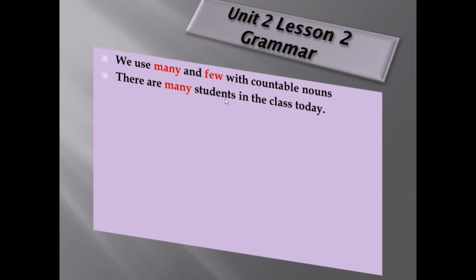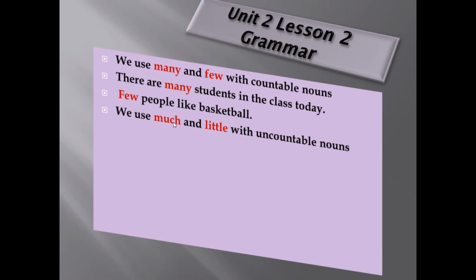For example, there are many students in the class today. Students is a countable noun, so I use many with students. Few people like basketball. So few and many are used before countable nouns, plural nouns. But as we learned before, much and little are used before uncountable nouns.